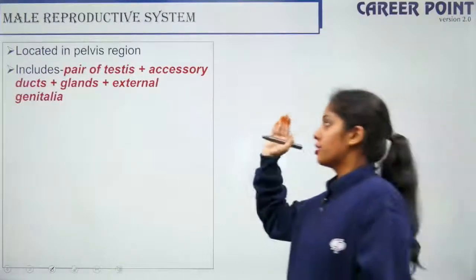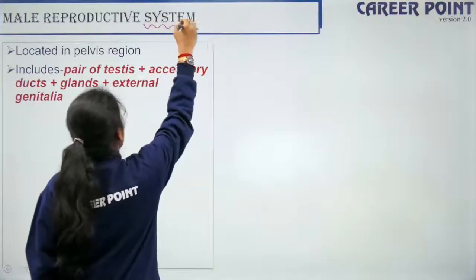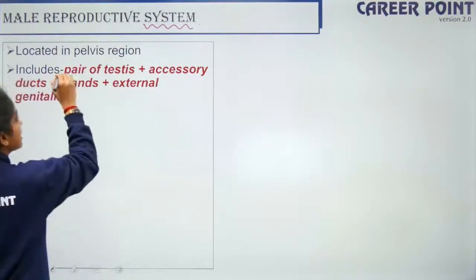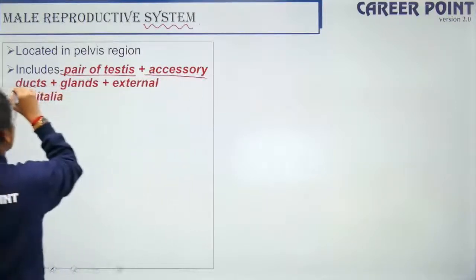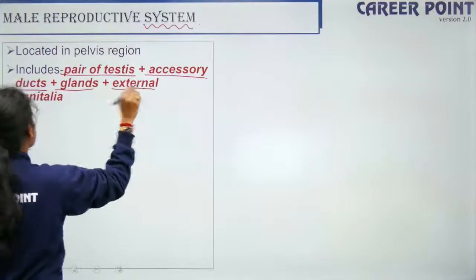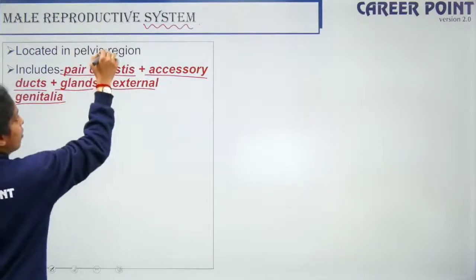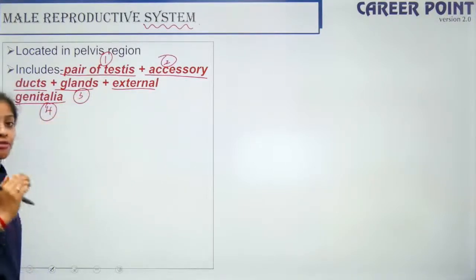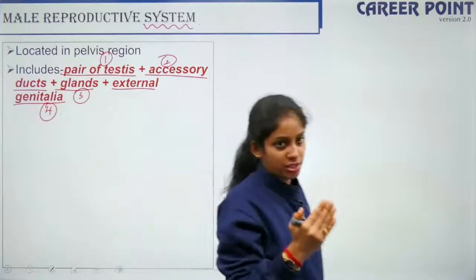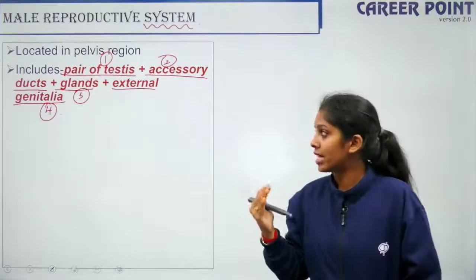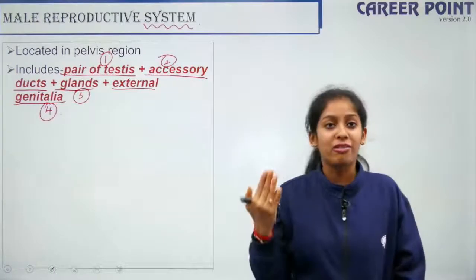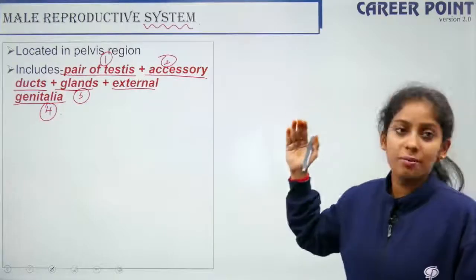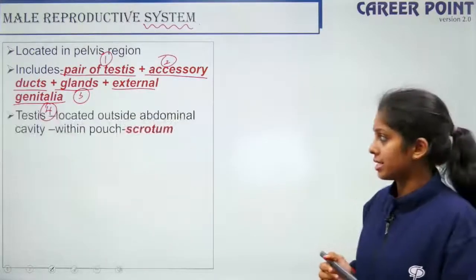Your male reproductive system, when I say system, it is not a single member, it includes many members. It has a pair of testes, it has accessory ducts, it has glands, it has external genitalia. So you have four parts which make up your male reproductive system. Once again, a pair of testes, accessory ducts, glands, and the external genitalia. We are supposed to talk about each of them in detail. First, we'll be starting with your testes, alright?